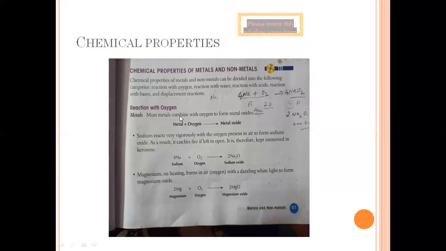Now, we are going to see about the chemical properties of metals and non-metals. When coming to the chemical properties, first we will see their reaction with oxygen. A metal and oxygen form a metal oxide. Now I am taking sodium and oxygen. Sodium combines with oxygen, forming sodium oxide. Magnesium combines with oxygen. When you heat magnesium, it will form magnesium oxide.